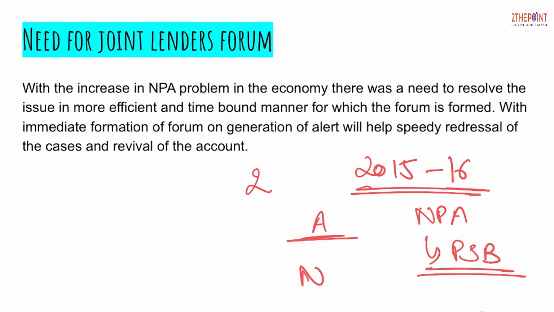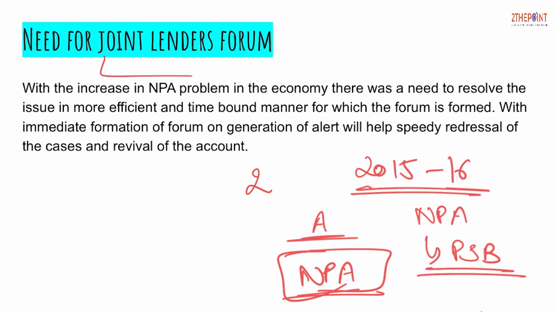So in order to revive this money and put it back into the credit system of the economy, many schemes were launched by the RBI. That is why a need arose at that time that the Joint Lenders Forum should be formed, which could help revive those stress assets and prevent them from turning into NPAs. So with the increase in the NPA problem in the economy, there was a need to resolve the issue in a more efficient and time-bound manner.